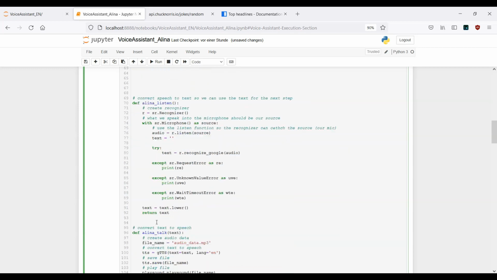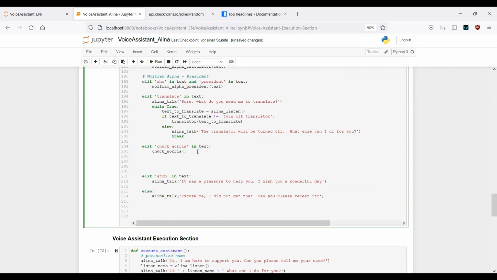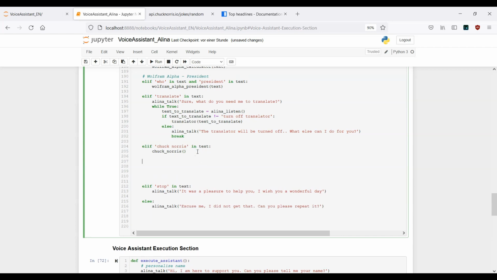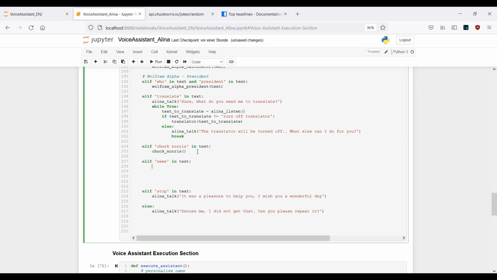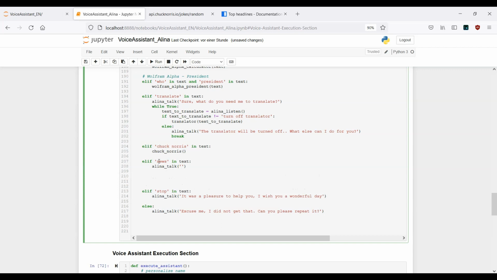Now let's go back again and provide another keyword, okay? Here we have news in text, okay? In text, and once the system notices that we use the news keyword here, first of all, what we want to do is we want to get back a reply from the system, okay?